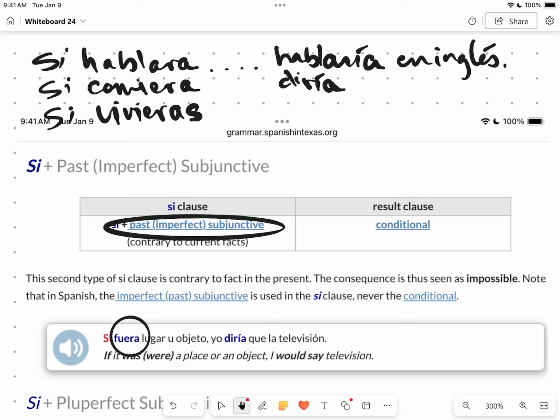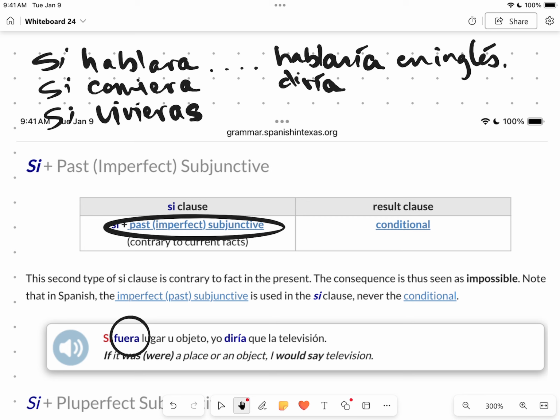If my daughter hablara with her friends daily, they would talk about, I don't know, let's use a different one. If she were to talk with her ex-boyfriend, she would tell him where to go. I don't know, she would tell him that she misses him. Anyway, it would be in the conditional, right?